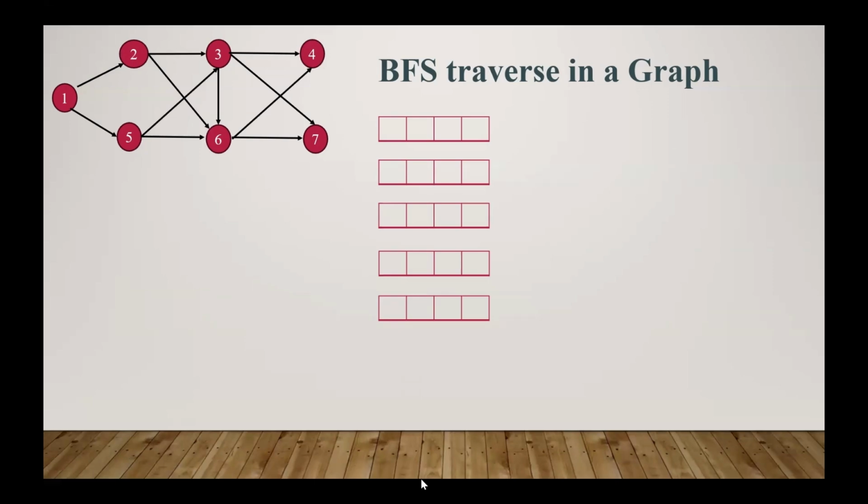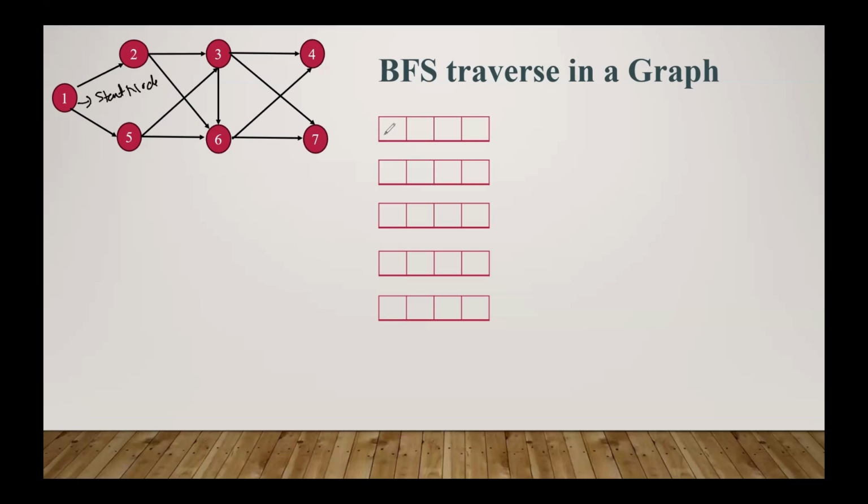Next, let us understand how to perform BFS traversal in a graph. So this graph is given. In case of a graph, we can start the traversing from any node. How many nodes are there? 1, 2, 3, 4, 5, 6, 7. There are 7 nodes. We can start from 4, 3, 2, 5, any node. So for example, we traverse from 1. So we make this node the start.